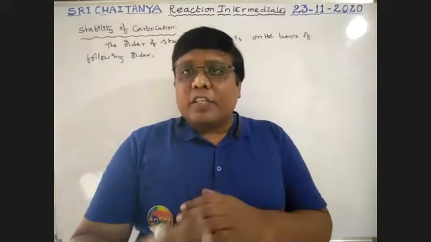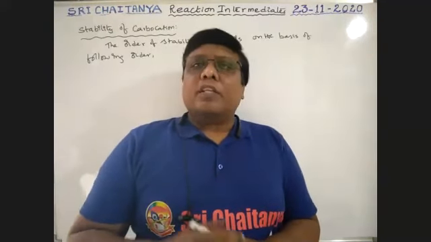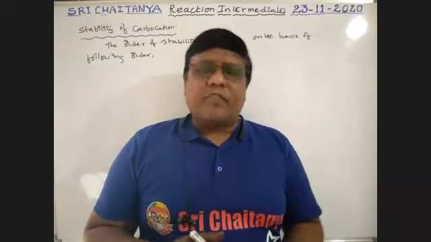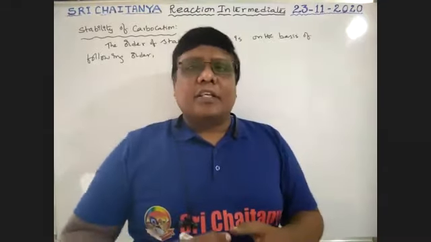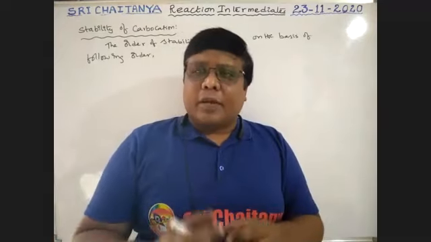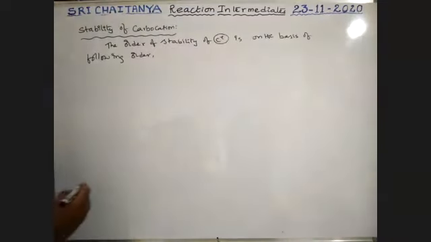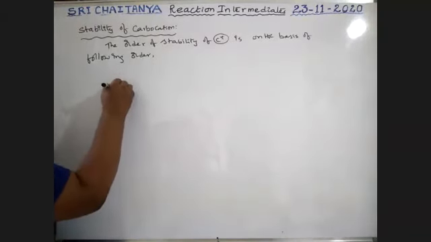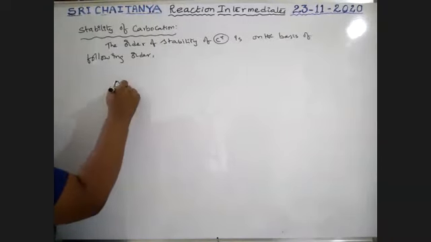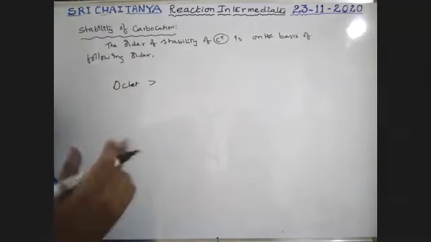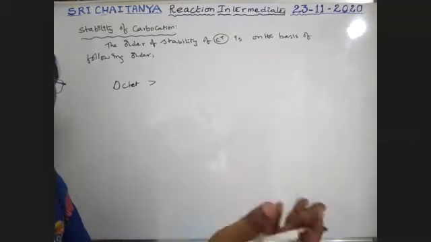That means which one is more stable, which one is less stable? What is the order? For example, there is hyperconjugation, there is resonance, there is inductive effect. So all these effects together exist. Which one is considered more stable, which one is considered less stable? Actually, the order of stability is explained in the order of, see here, boys, first you follow which one has octet. Octet is the first case, boys. A species having octet is very, very stable. If no octet is there, go for the next.